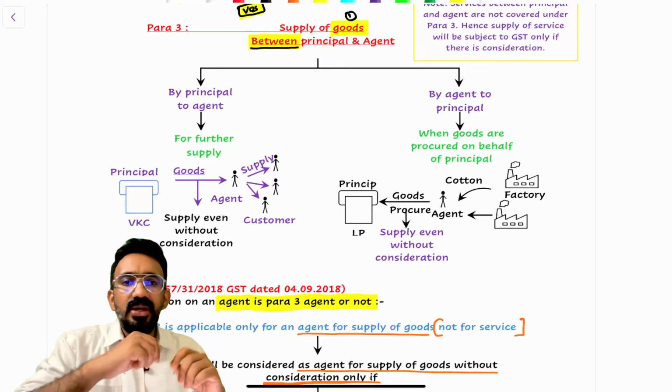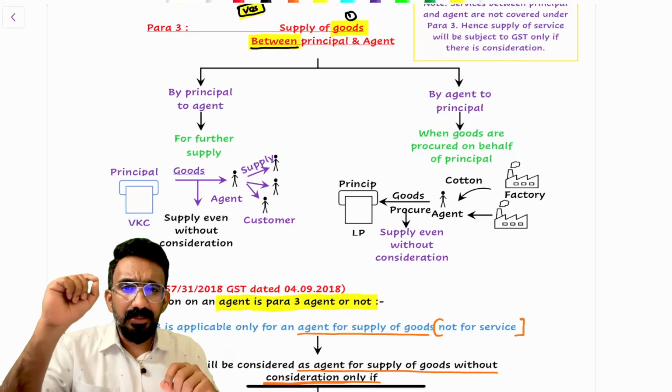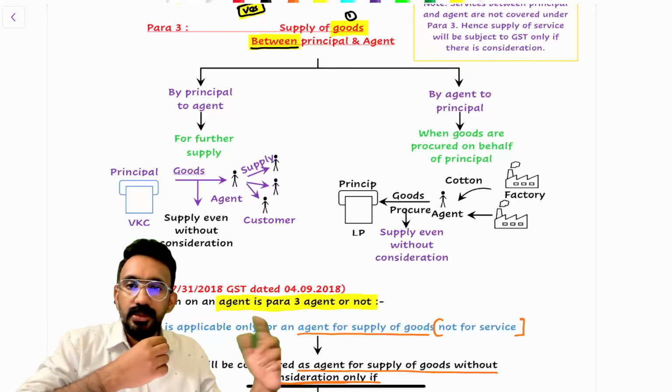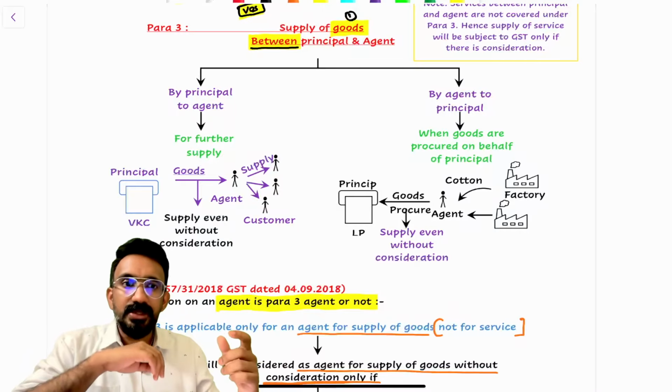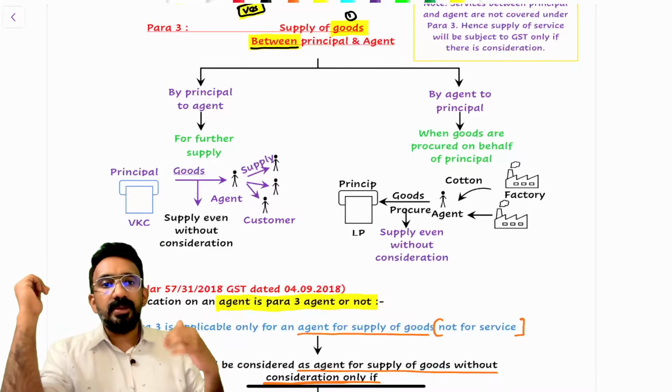Now, the second word you have to be careful about is that they've used the word between. What is the meaning of the word between? Between here can mean by principal to agent or by agent to principal. I can have the supply of goods from principal to agent or agent to principal. Why would an agent supply back to the principal? We know that the principal would supply to the agent to further sell. Why would an agent supply back to the principal?